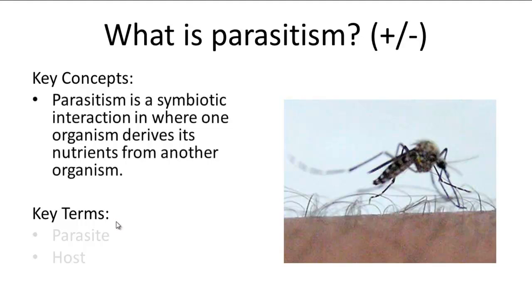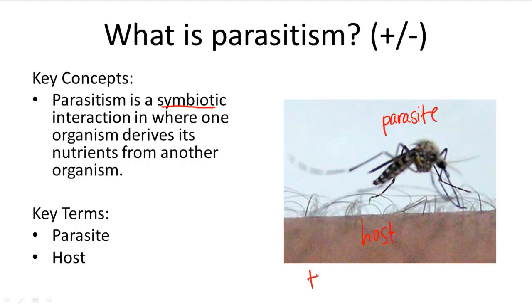Parasitism is the third symbiotic relationship involving a parasite and a host. The parasite is the organism that feeds off the nutrients of another organism, and the host is the organism that the parasite is feeding off of. So for example, this is a mosquito feeding on a human, so the mosquito is acting as the parasite and the human is acting as a host because the parasite is feeding on the human.